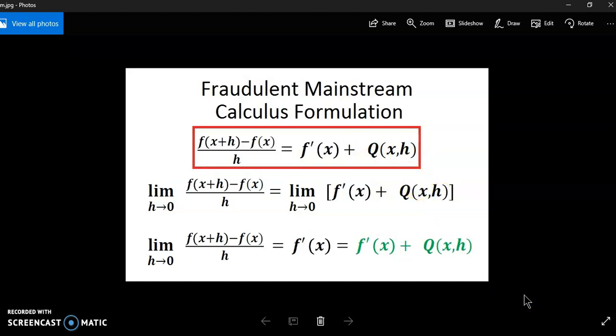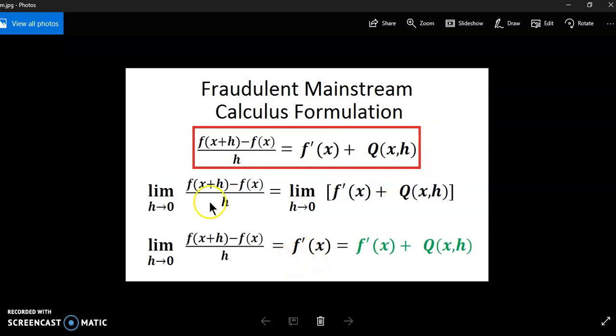And all this is proved in my articles, to which I shall place links once again in the detail section so that you can see. And we can see in this very one slide why the current formulation of calculus is a fraud. So we know that the limit of this finite difference is what the mainstream academics consider to be f prime of x, or the slope of the tangent line.